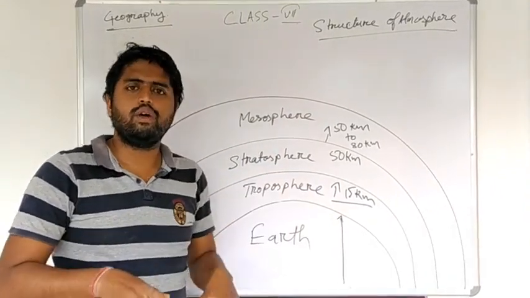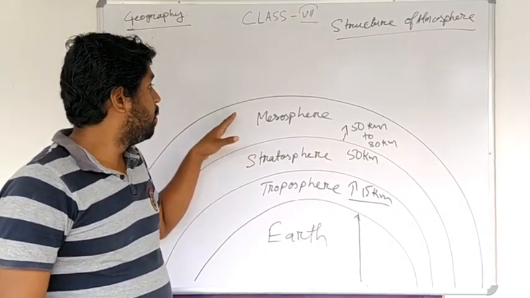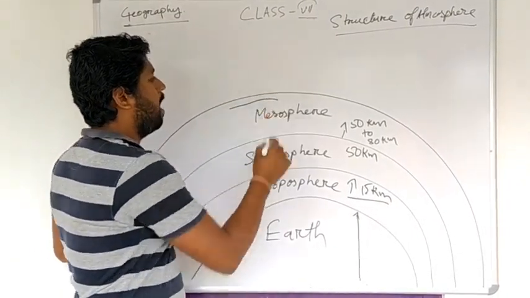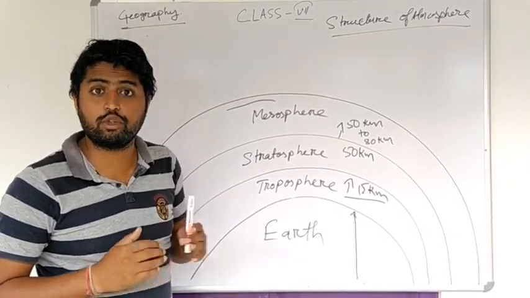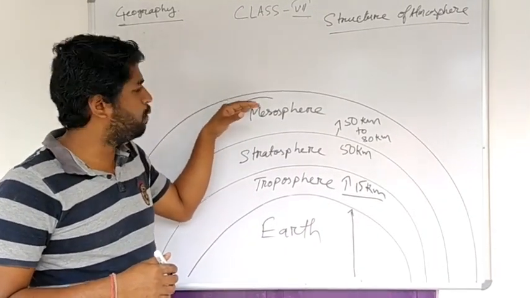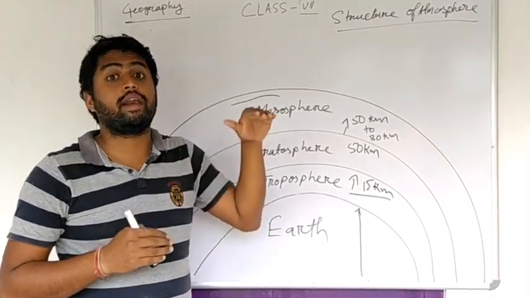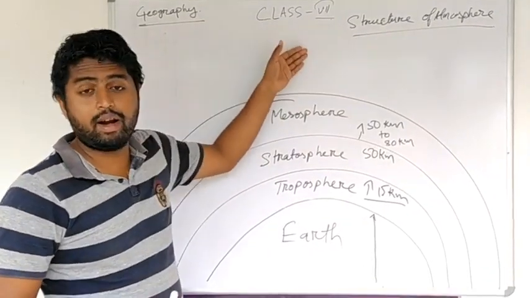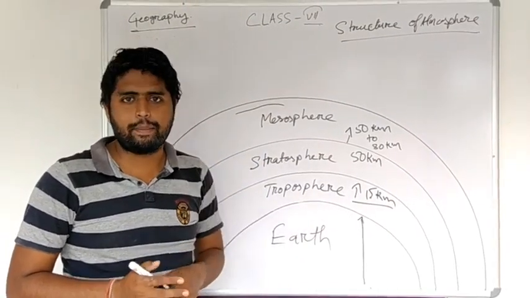In the upper part of this layer we have a boundary known as mesopause. Up to that part the temperature will fall, but after mesopause the temperature will start rising again, and it will rise very rapidly.